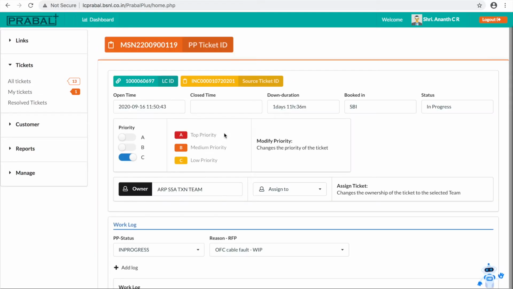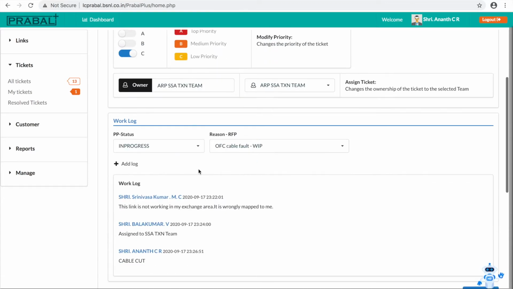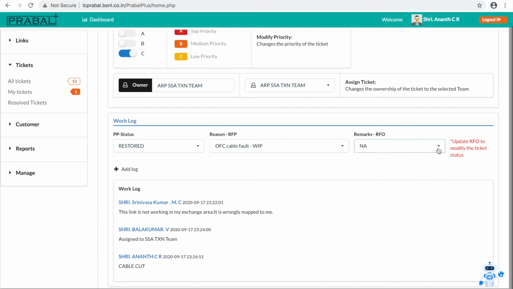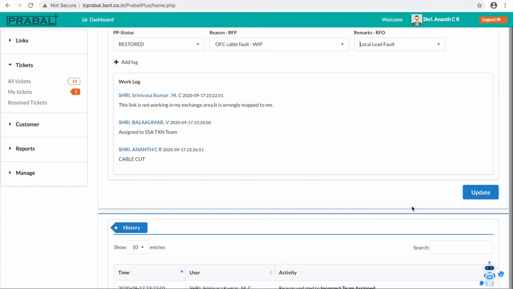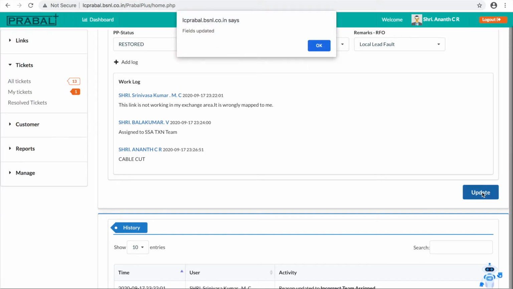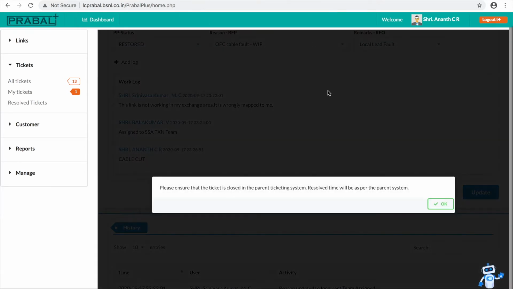I'll open the ticket. How to restore the faults? Change the Prabal Plus ticket to restored and provide the RFO. Okay, local lead fault, and I will update. Please ensure that the ticket is closed in the parent ticketing system. That means you have to close the ticket in the parent system also.